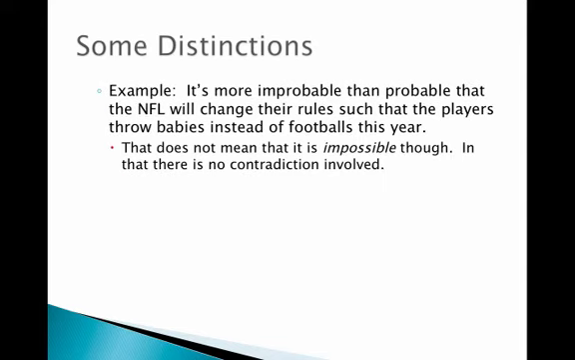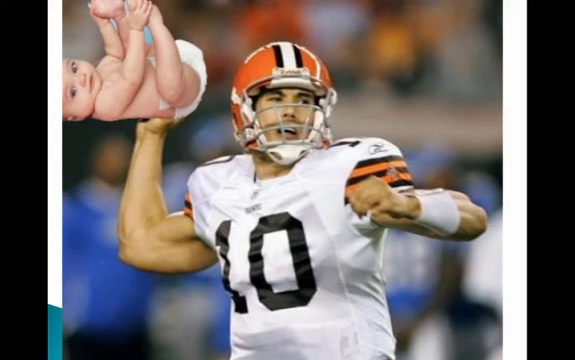Here's an example. It's more improbable than probable that the NFL will change the rules such that the players throw babies instead of footballs this year. This does not mean that it is impossible that the NFL will change the rules, because that would imply that there's a contradiction involved. It just means that it's not likely, it's not probable. I wouldn't bet on it, which is good for babies.